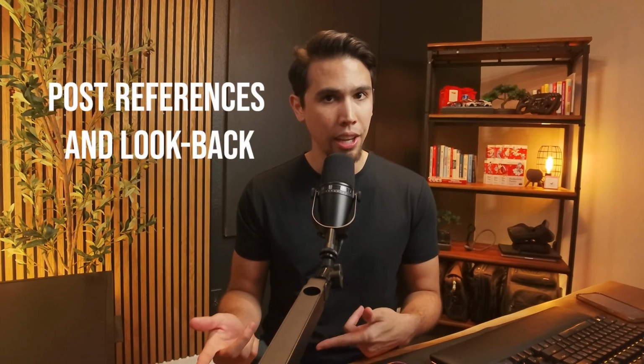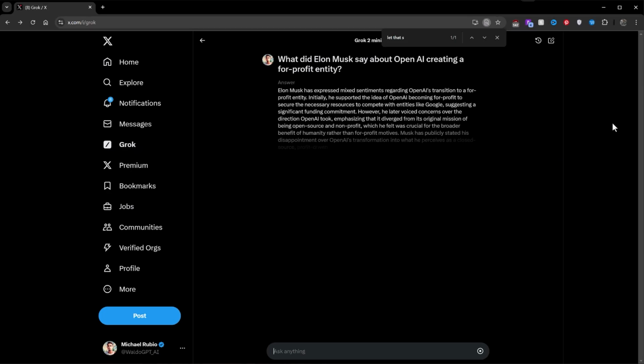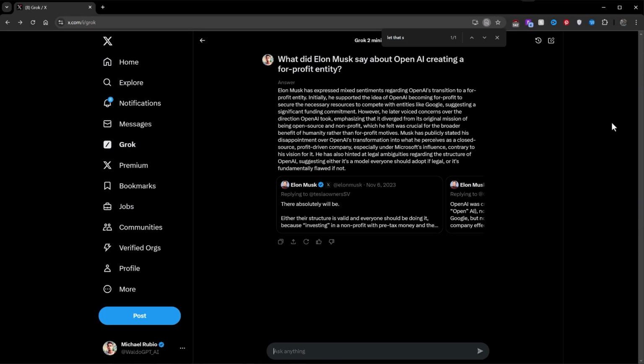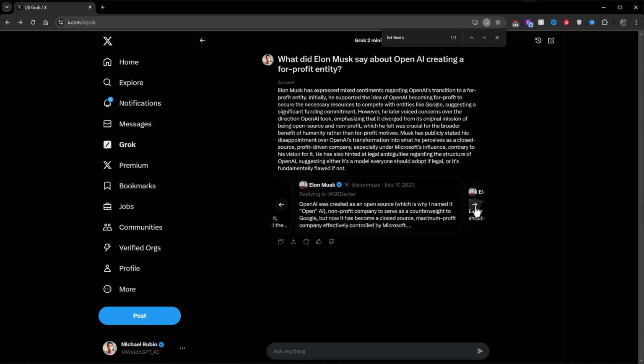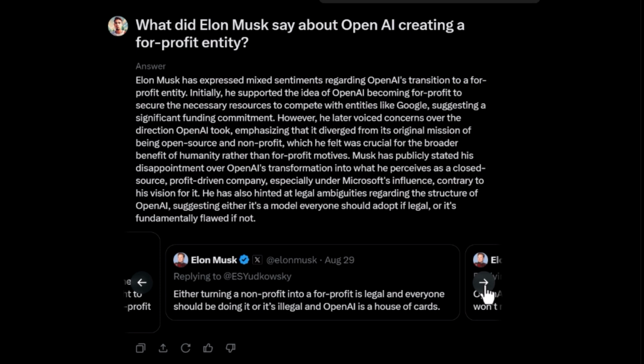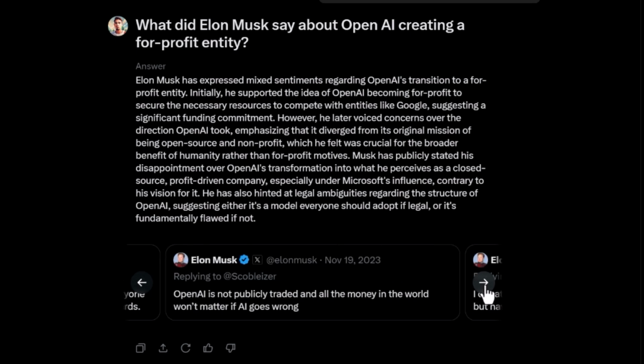Another useful feature that is sure to save you time is Grok-2's ability to reference tweets on the fly. Looking for that one tweet you wrote from years ago? Grok-2's got you covered. Want to find the exact tweet your celebrity or influencer person wrote? No problem. Let's try an example by using the CEO of X himself, Elon Musk. When asking Grok-2 what Musk has said about OpenAI's creation of a for-profit entity, it provides a summary at the top followed by actual tweets Musk had posted. And that is a feature no other AI model can do.